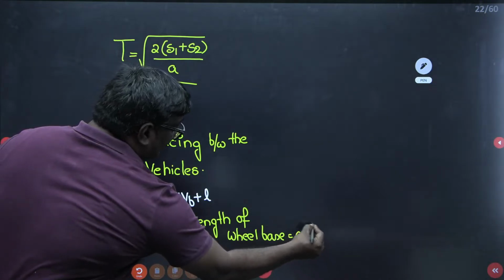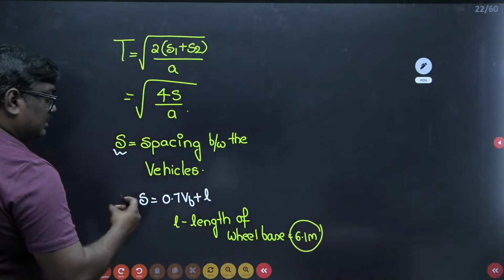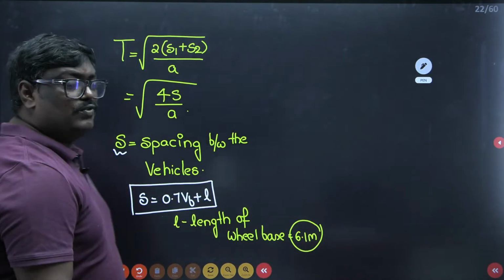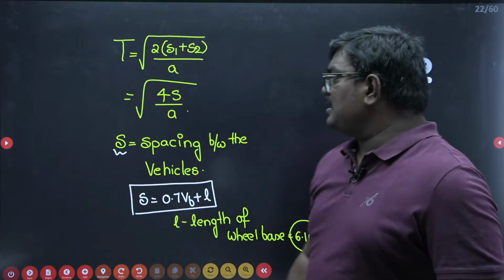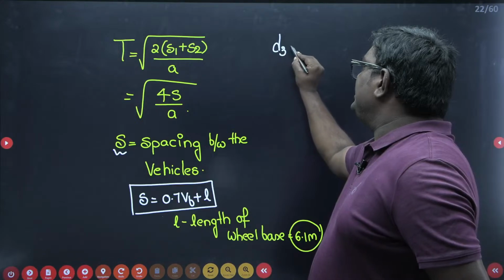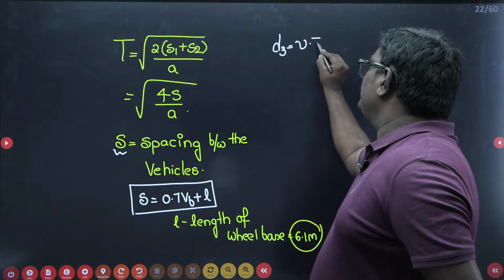This is the standard value according to the IRC. So spacing between the vehicles is 0.7 into VB plus L. And D3 is given by the formula V into T.